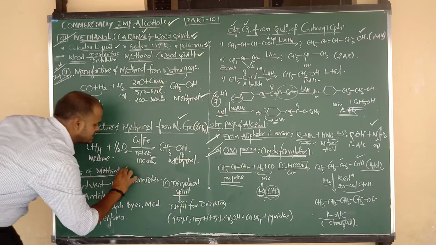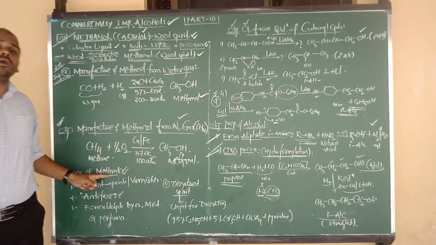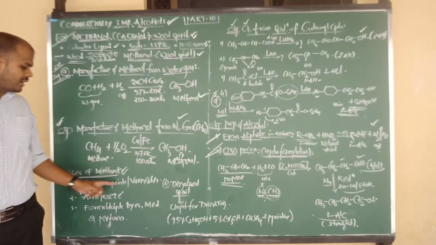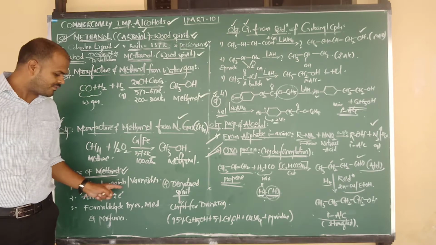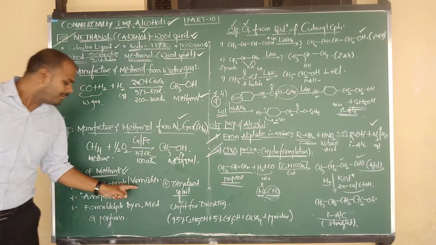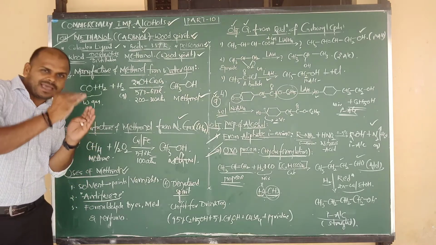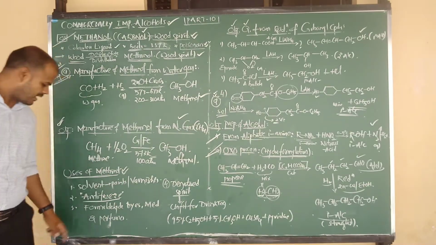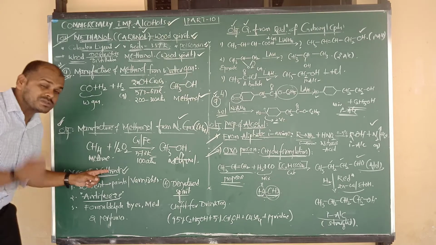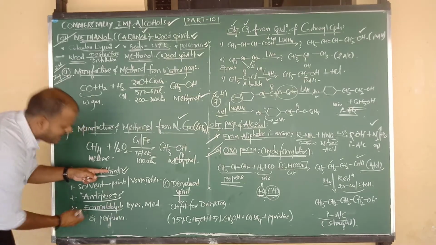And the last and final conclusion is the uses of methanol. This is for theory. Methanol is mainly used as a solvent in the manufacture of paints and varnishes, and it can also be used as antifreeze in automobiles. Also, by using methanol we can prepare formaldehyde.